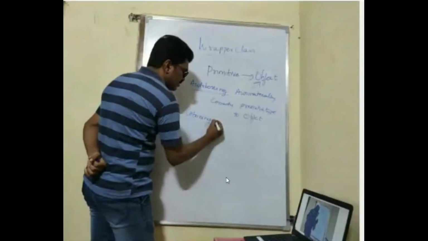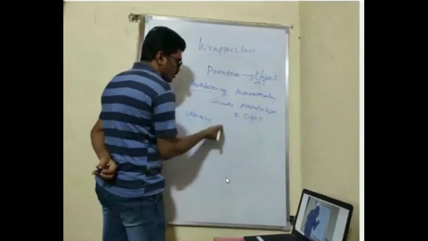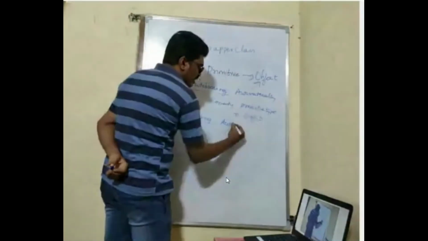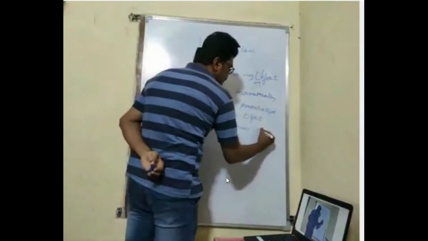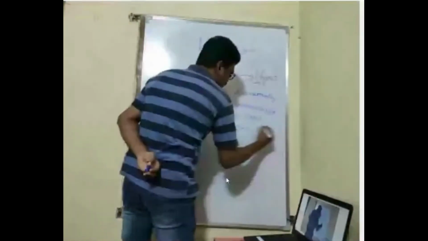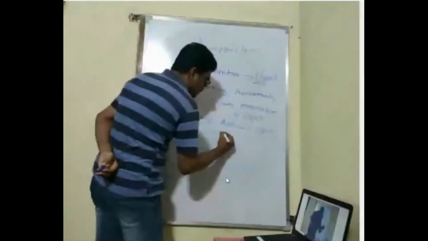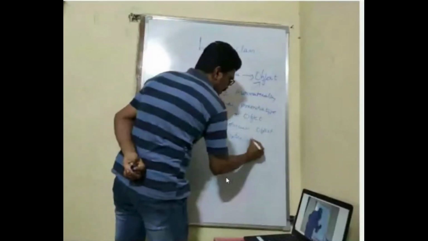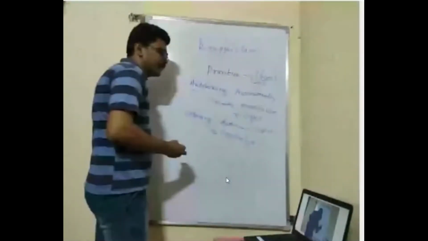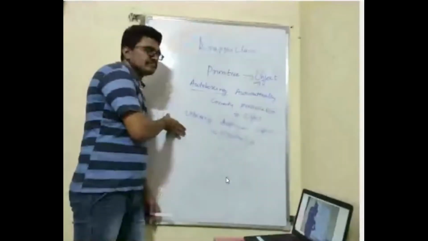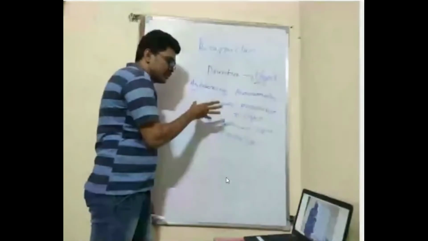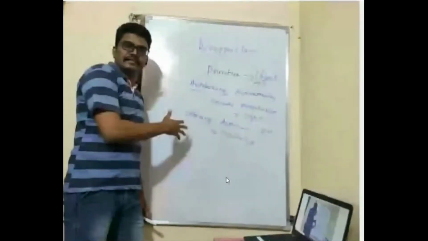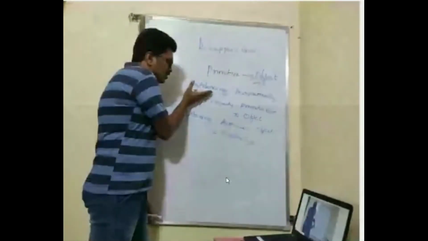What is it? Automatically converting in reverse, an object to a primitive type, is called unboxing. So this is auto boxing, this is unboxing. Both are opposite to each other.